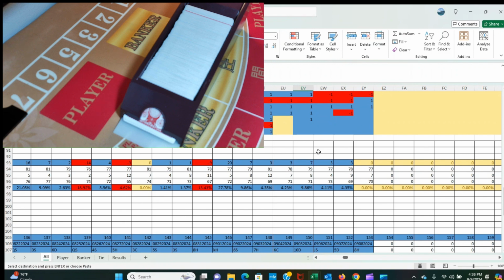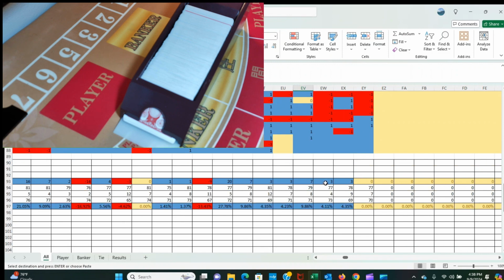If I go to the bottom, it tells me that there are more players than bankers. And this one was three players. There were actually three players here, three more players here, seven more players here, three more players, three more players. So I have been more players than bankers. So what it did